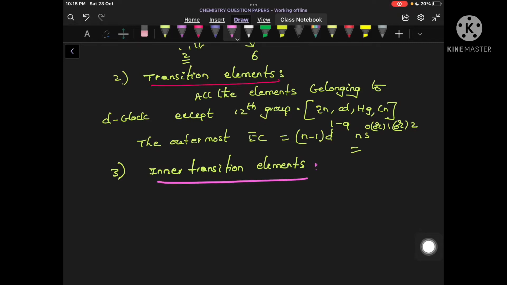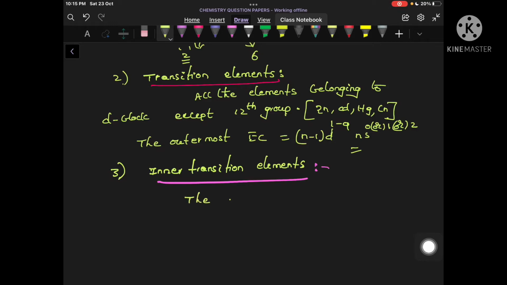Elements belonging to the f block. How many f series are present in our periodic table? 4f series and 5f series are present. So the elements belonging to 4f series and 5f series are called inner transition elements. Okay? So let us write.